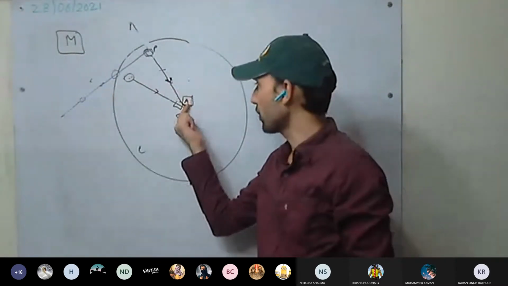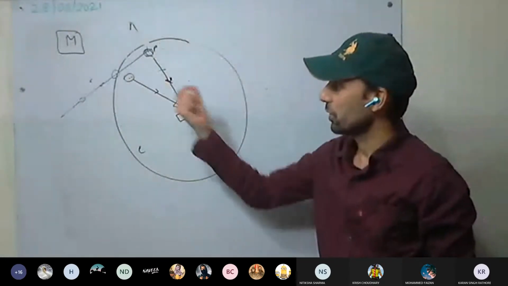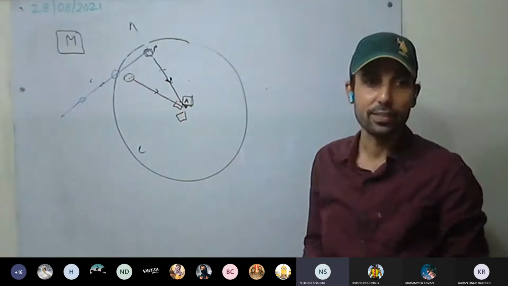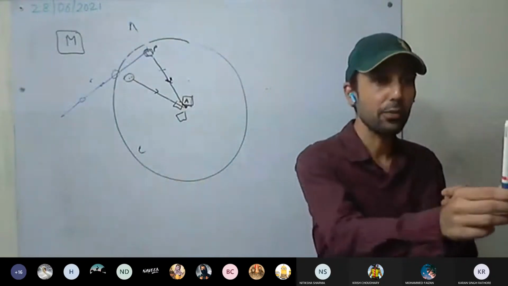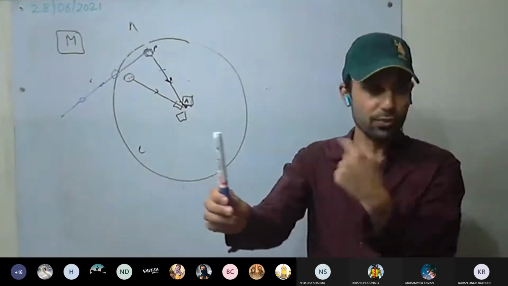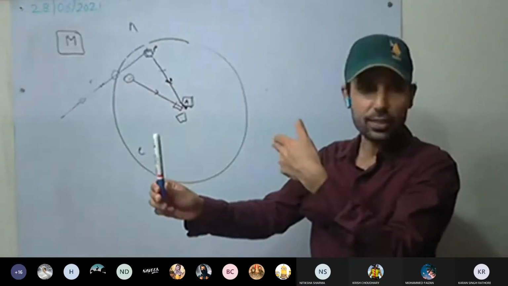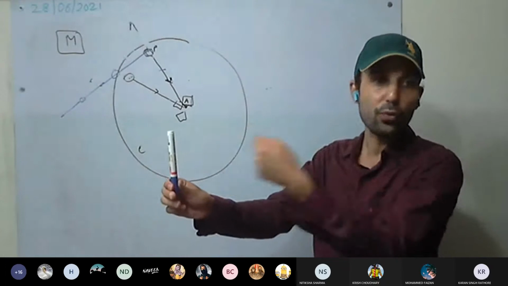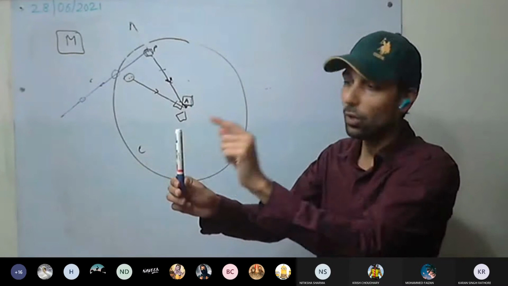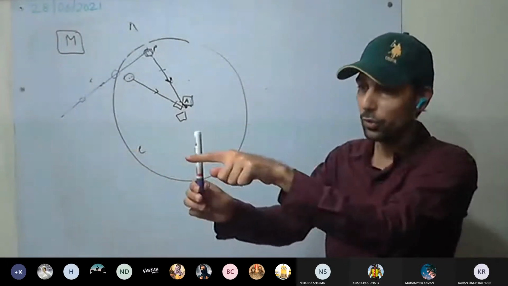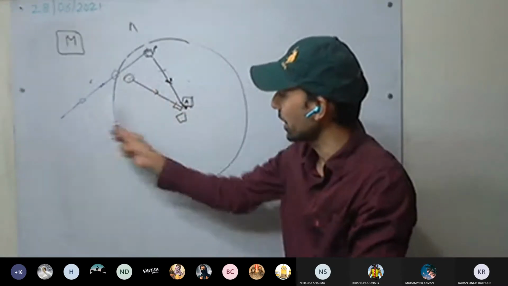Understood? But for observer A, how is this stone going to be observed? How is it going to be observed that it is moving? See here. For example, this is the stone. It is moving along, and I am moving along with the stone, so it is always in front of me. So it appears to be stationary. Now, as I have cut this string, there is no force of tension, no centripetal force. So which force have I considered? Centrifugal force. Now only that centrifugal force is acting on this.